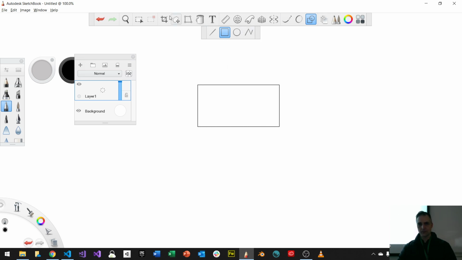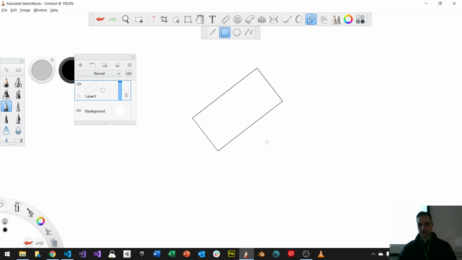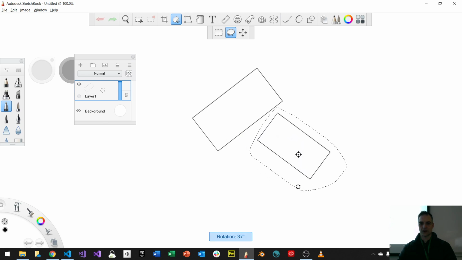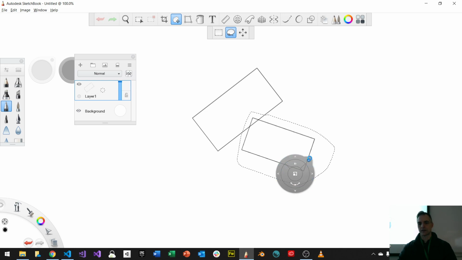So this is cool, but what if it's not like this, it's like this, right? And let's just draw the next one. So here's the next one, and I'll put it over here. Okay, and let's just rotate this one too, right? So we'll get this one here and we'll rotate it and position it something like this. Okay, we see a collision, yeah? How do you detect the collision?